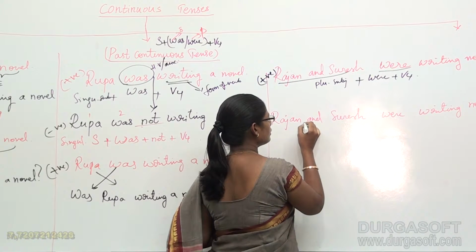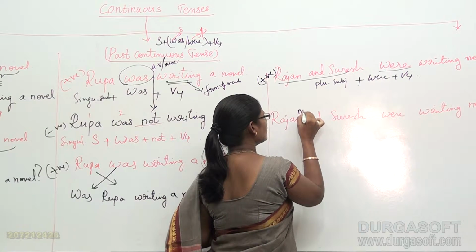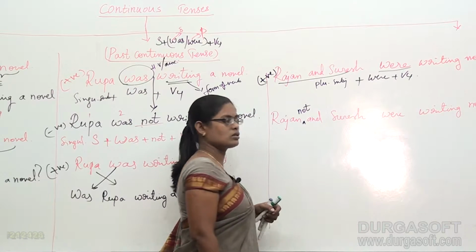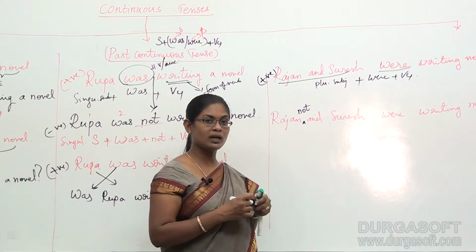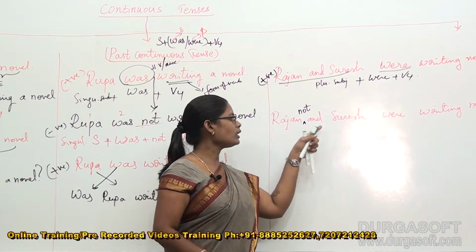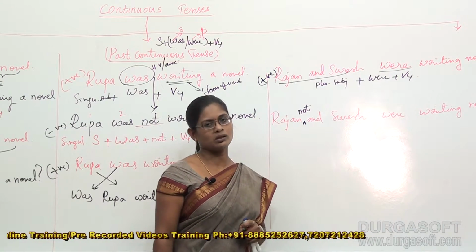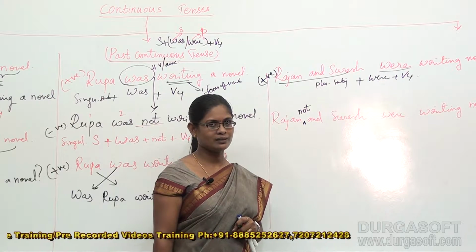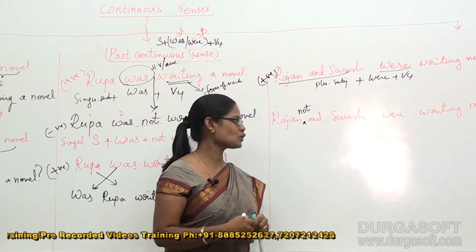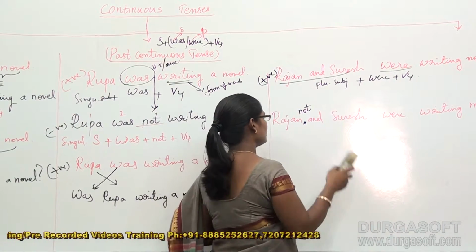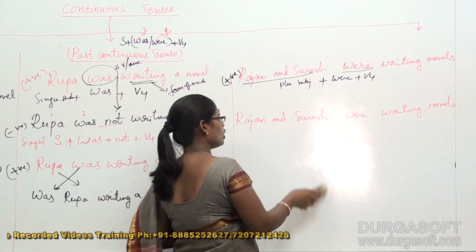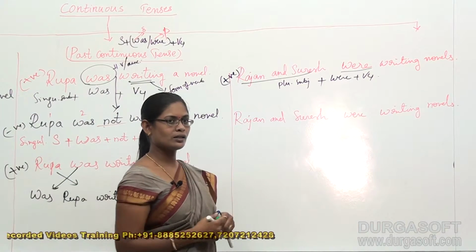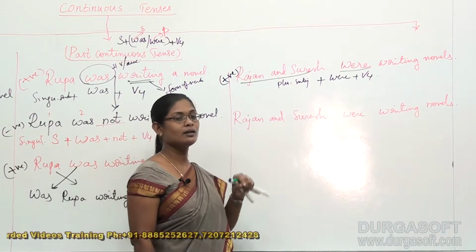Rajan, beside Rajan, I can add not. Okay, if I add not beside Rajan, what does it become? Rajan, not and Suresh were writing novels. Is it correct? No. So not is not to be added here. Not has not to be added beside Rajan.